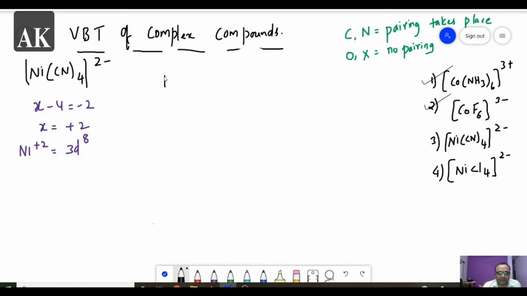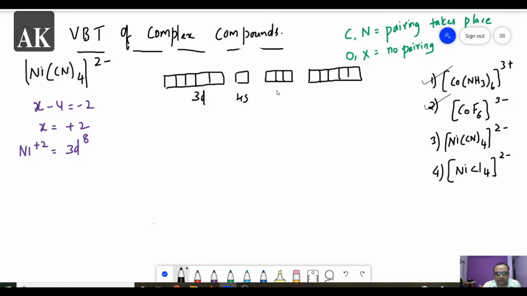So I am writing the vacant orbitals: 3d, 4s, 4p, and then 4d.